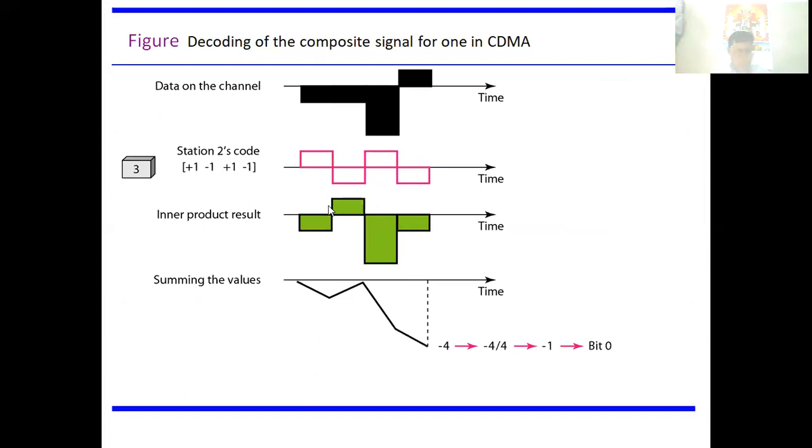So this is what you are getting by multiplying this data with the code of station 2. Then after getting that result, we have to add this. This is -1 plus 1, 0, -3 -1, -4. So the value you are getting is -4. Now how many stations do you have? 4 stations. So -4 divided by 4 is -1. So -1 means bit 0. So station 2 is transmitting a bit of 0.